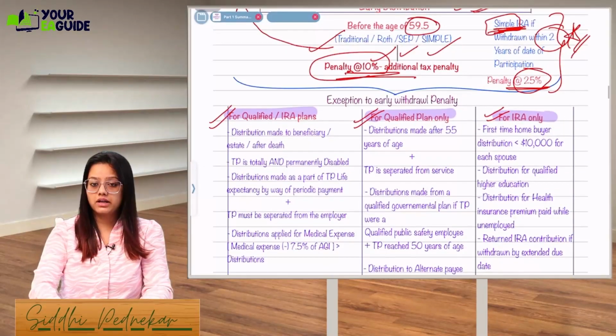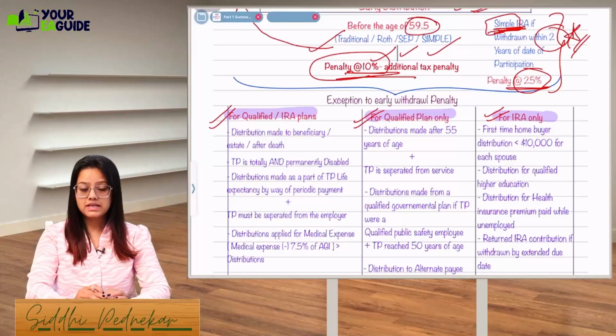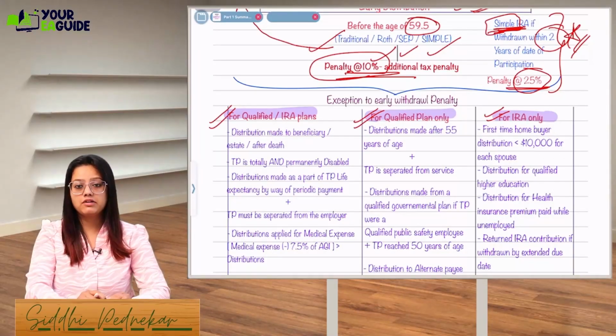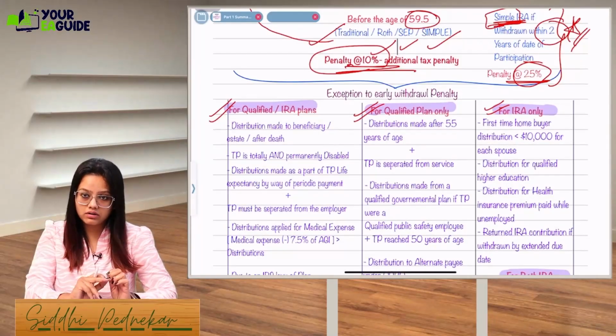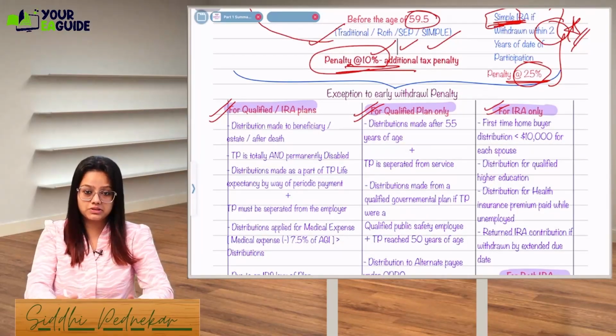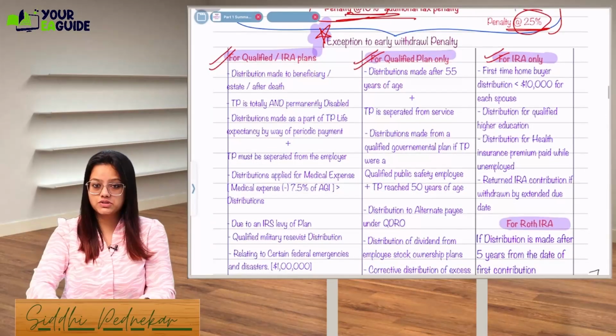Then there are certain exceptions: if you use it for a particular purpose, it will not be leviable for a 10% penalty. Mostly the whole questions from this chapter are based on the exceptions only. They will give you a lot of scenarios. You have to understand whether it is falling in any of these three or four situations or not.